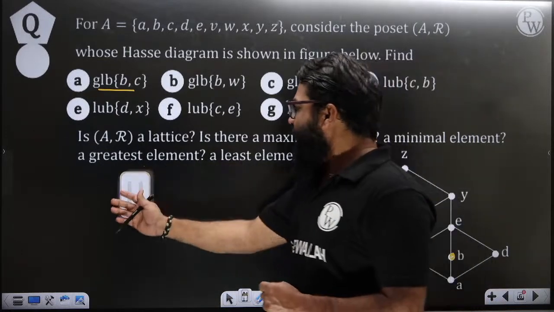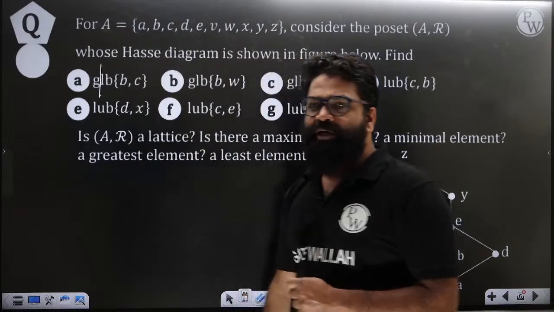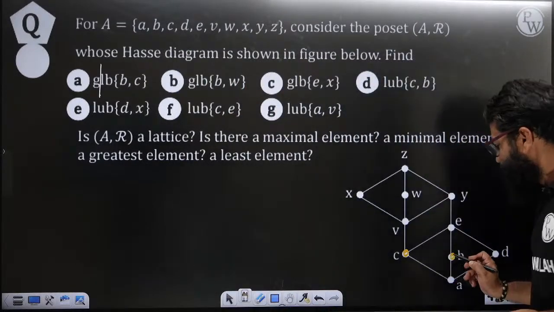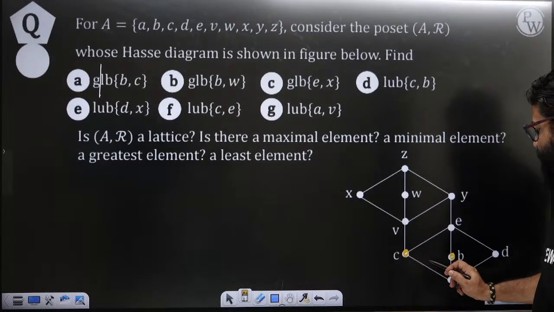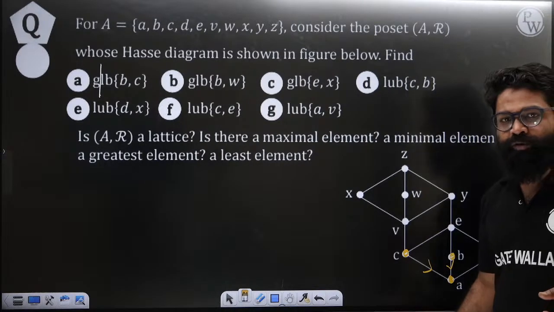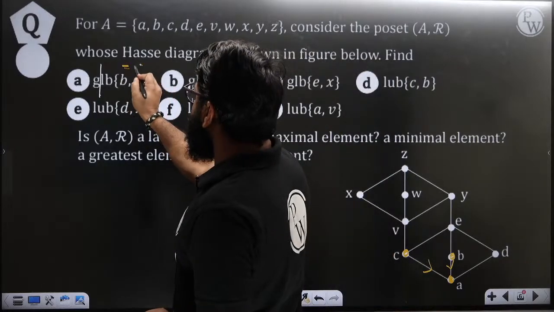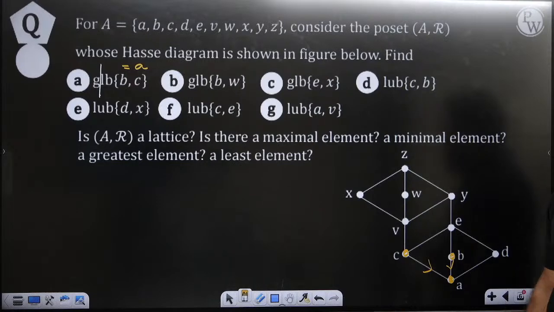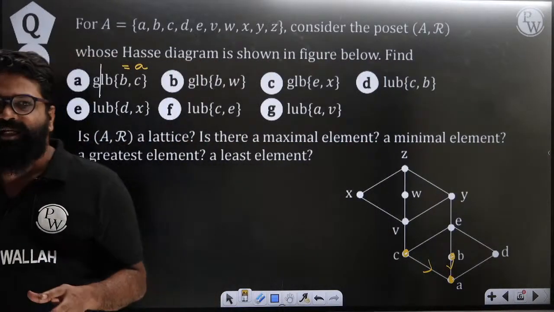So first we have GLB. I read this GLB in two parts, greatest lower bound. Here you have B and C, and what is the lower bound of it? Looking at it, here you get A, because that is the lower bound and that is also the greatest one. So can I say that GLB of B comma C is A? Yes or no? So GLB of B comma C, you get the answer A.